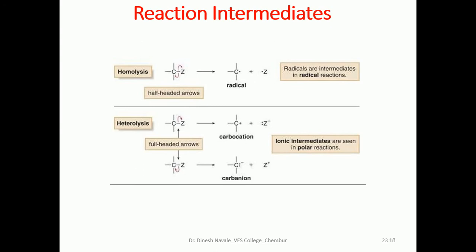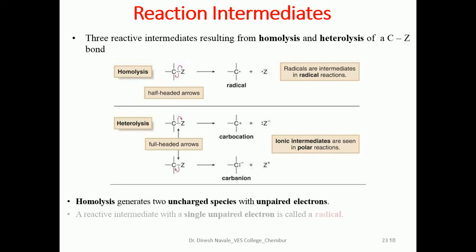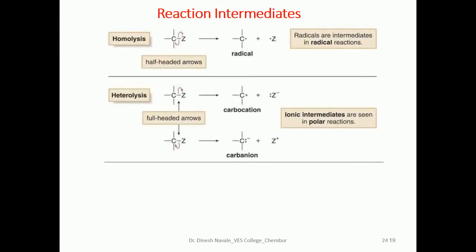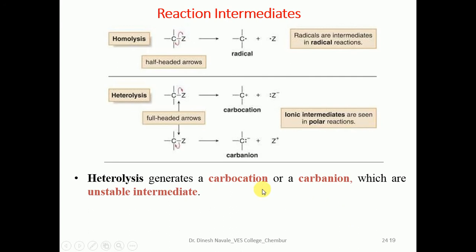Now, reaction intermediates. As we already discussed in the previous slide, homolysis will always be responsible for the formation of free radical intermediates, whereas heterolysis will be responsible for the formation of polar intermediates like carbocation or carbanion, which is also called what? Ionic intermediate. This is the same example that we have seen in the previous slide. Heterolysis generates the carbanion and the carbocation, which are unstable. This is the heterolysis cleavage, with the formation of a carbocation as well as a carbanion.